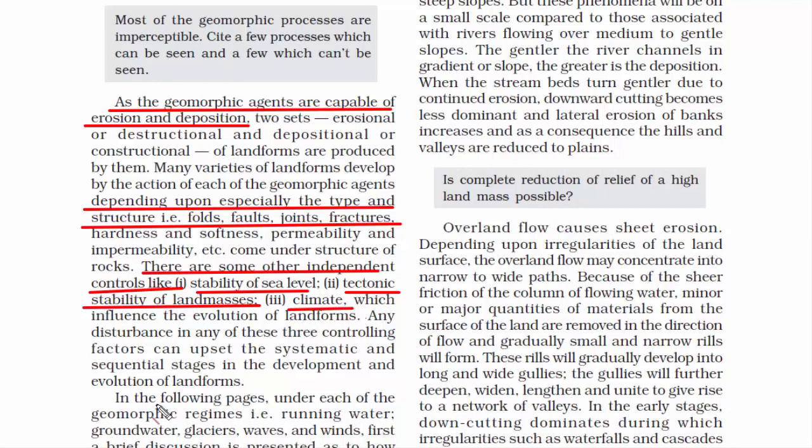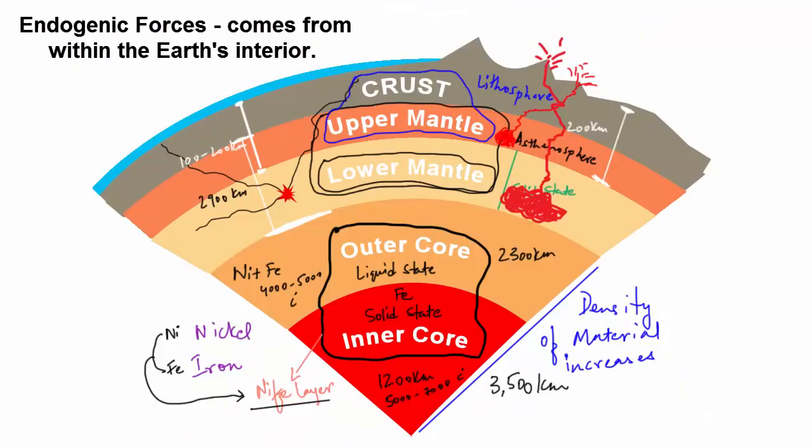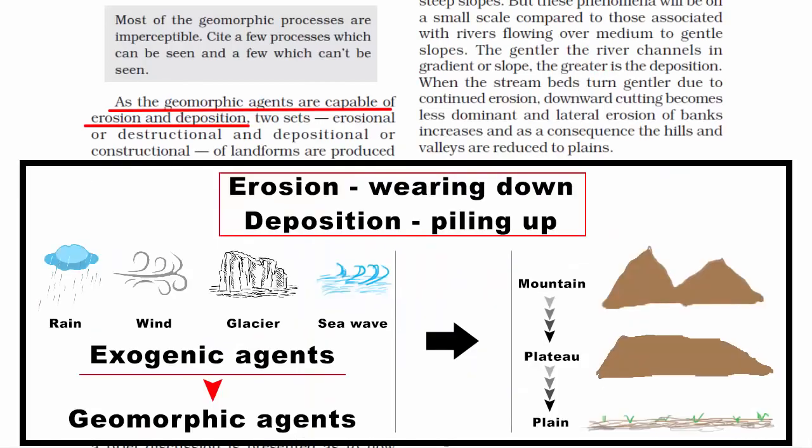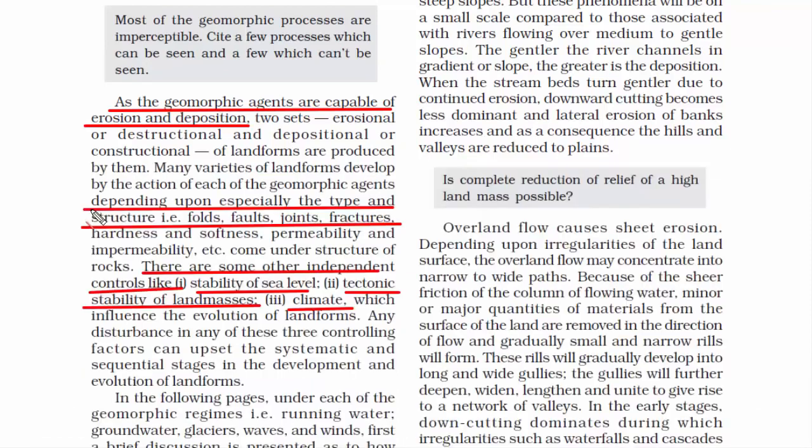The third one is climate. Now mountains, plateaus and other types of topography are formed due to endogenic forces, meaning the forces that are generated from within the Earth's interior. Once they are formed, they go through intense chemical and physical weathering due to exogenic forces like sun, rain, wind, glaciers, waves, etc. Now all these are dependent on climatic condition.